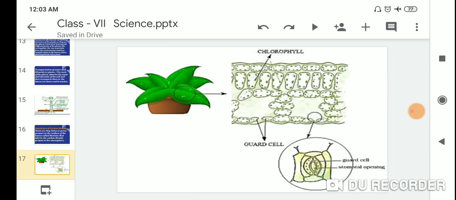Chlorophyll, guard cells and the presence of stomata in the leaf. First one is guard cell and stomata opening. Look at this picture, the presence of many stomata in the leaf.